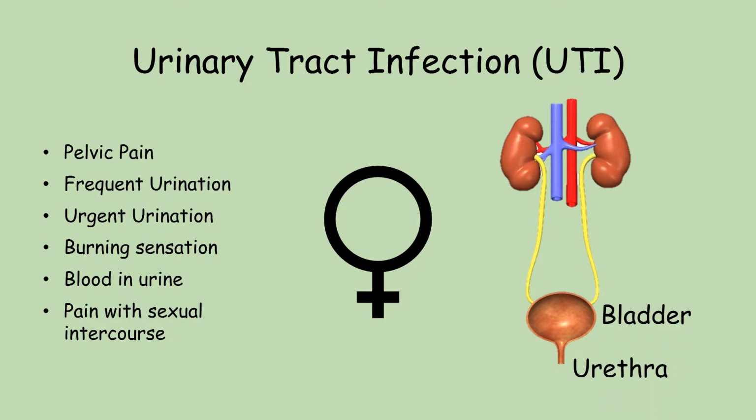UTIs have 4 categories: ABU, in which the bacteria are only present in the urine and cause no symptoms; cystitis, in which bacteria have reached the bladder; pyelonephritis, when bacteria are found in the kidneys; and urosepsis, in which bacteria are found in the blood.